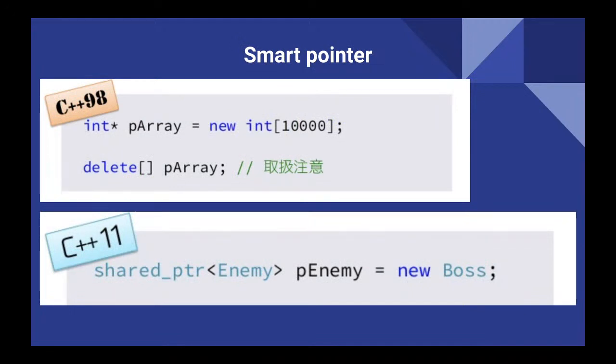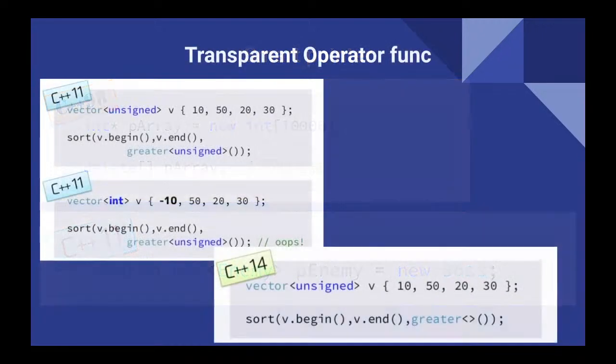The smart pointer is also very important. Previously in C++98 we used new and we also used delete. That means we have to be careful when we create the instance and when we delete the instance. That all depends on the developer. Now, since they introduced the smart pointer, we don't have to call delete. For example, in this case, once the p enemy is not used at all by anyone, they will release it. So that is a smart pointer.